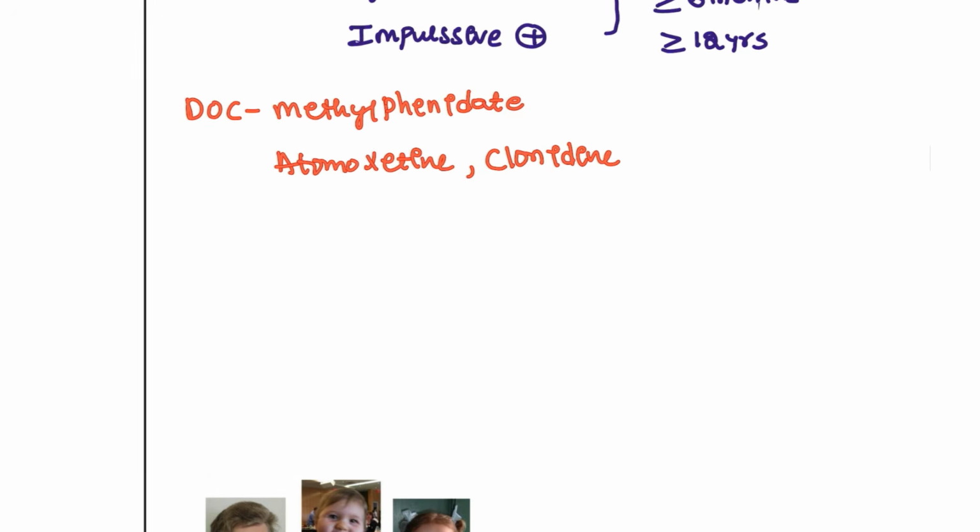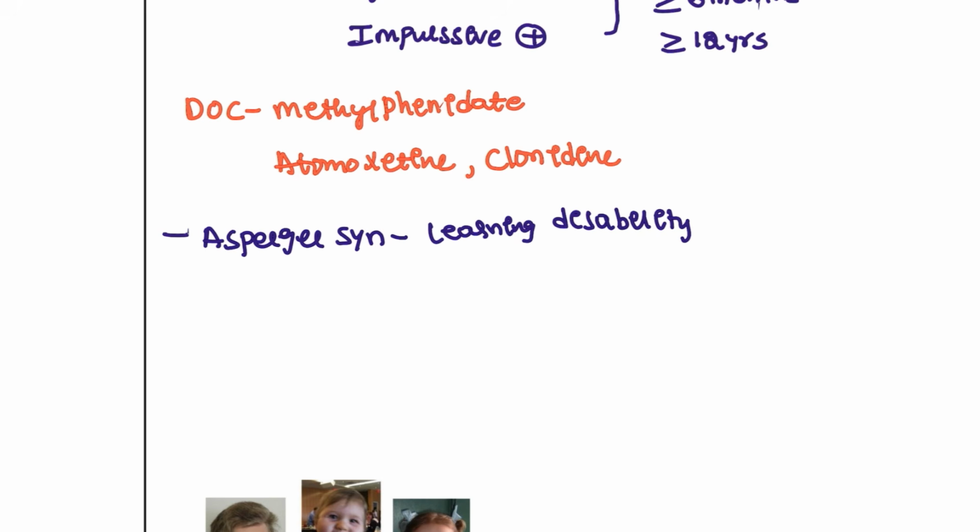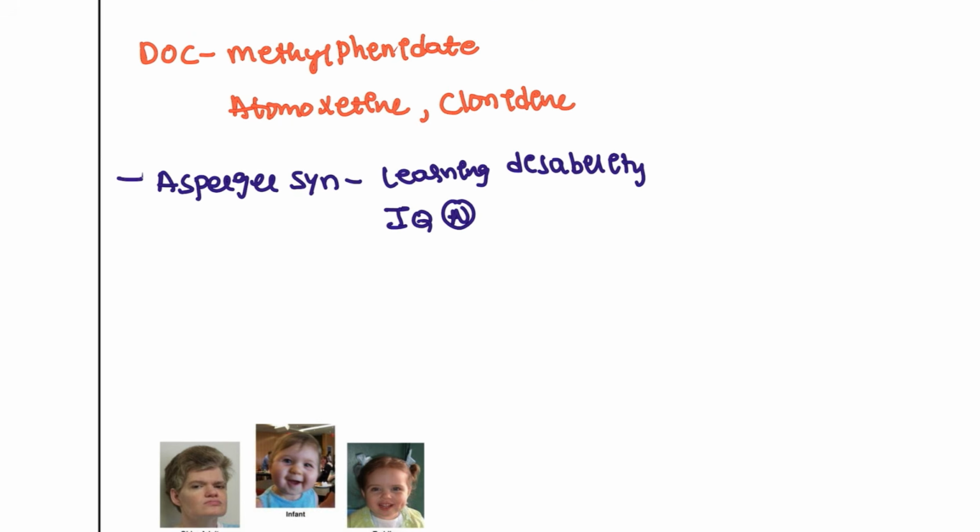Next, moving on to another condition, that is Asperger syndrome. What is Asperger syndrome? Asperger syndrome patients have a specific learning disability, but the patient's IQ is normal. It could be writing, it could be a maths problem, it could be a science problem, or the patient is unable to play. That is known as Asperger syndrome.